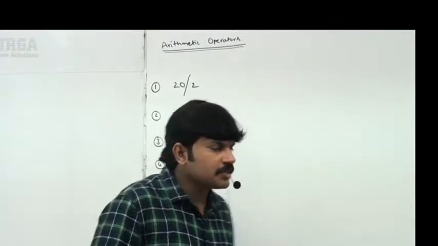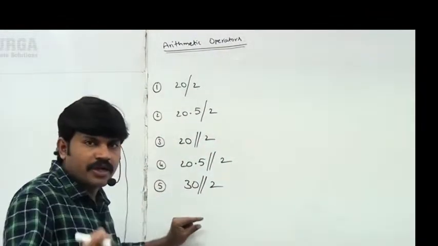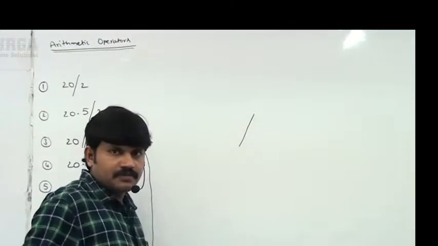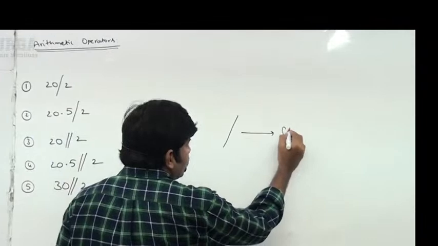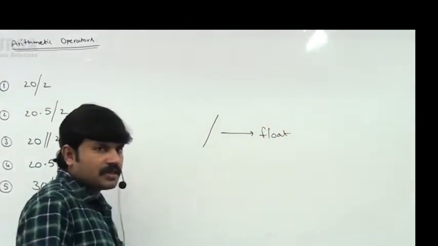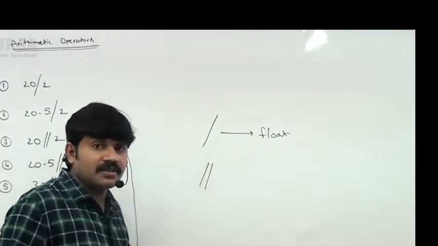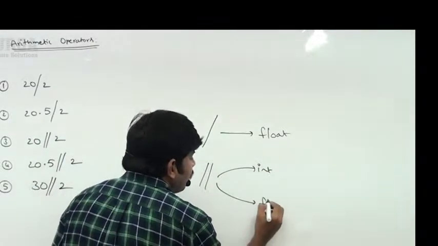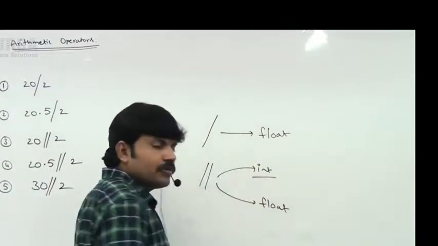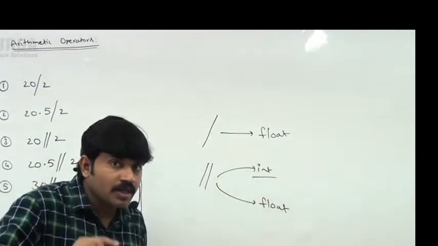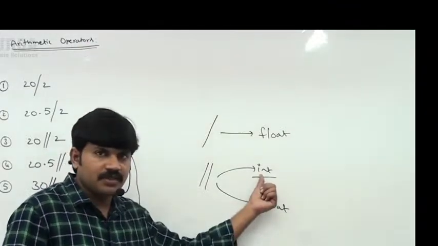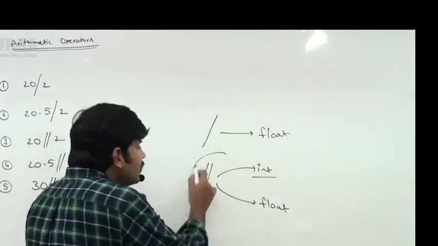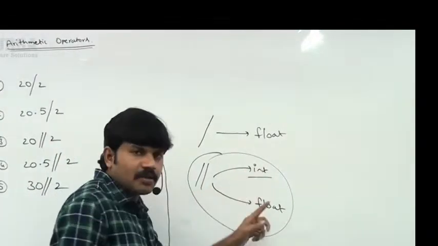Sir, now observe a small assignment to get much clarity. But before that, just observe, sir, the normal division operator. The result is always what type? Float type. Next, the floor division operator. What is the result, sir? The result can be int or the result can be float. It will produce int type if both arguments are int. If at least one argument is float, the result is always float.